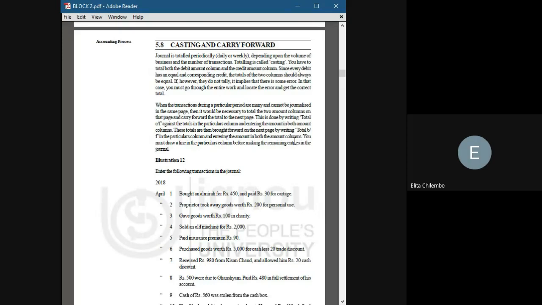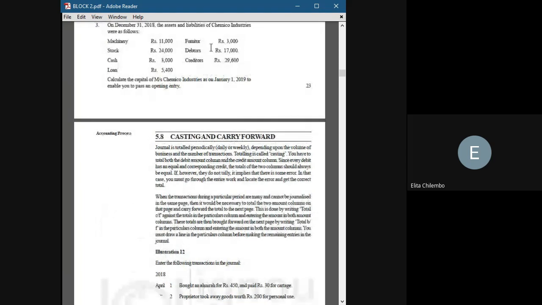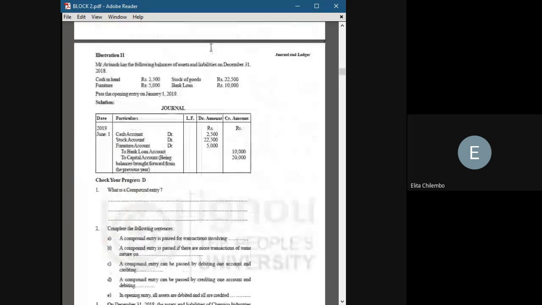Madam, how did we know that the 22,500 rupees is not a loan? Because it is saying stock of goods. So how can you know whether it's a loan or not? See, the stock of goods is 22,500. Stocks are always your assets.